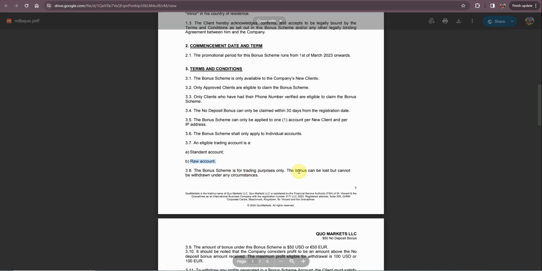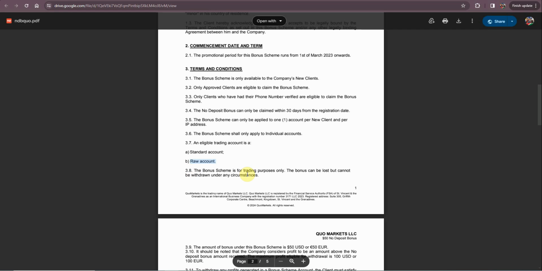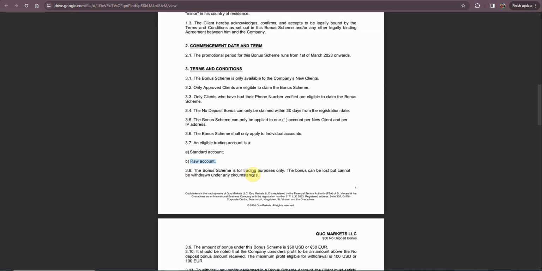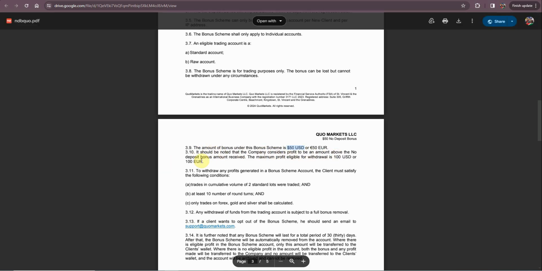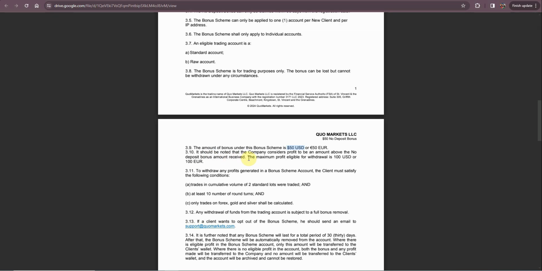The bonus can be lost but cannot be withdrawn under any circumstances. The bonus will be withdrawn. So they are saying the amount under this bonus scheme is 50 USD, which is also equal to 50 euro. It should be noted that the company considers profit to be an amount above the deposit bonus received. So the maximum profit eligible for withdrawal is only 100 euro or 100 US dollars.